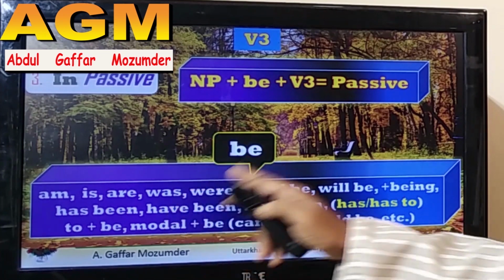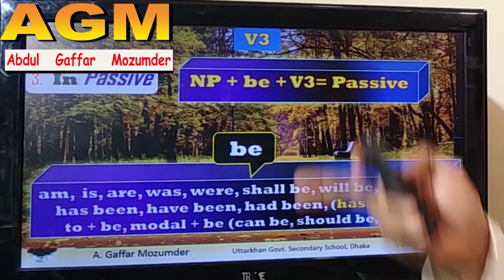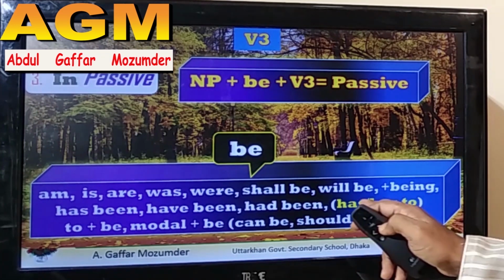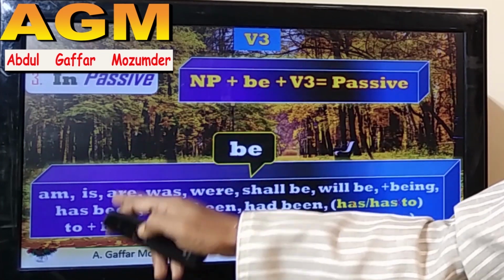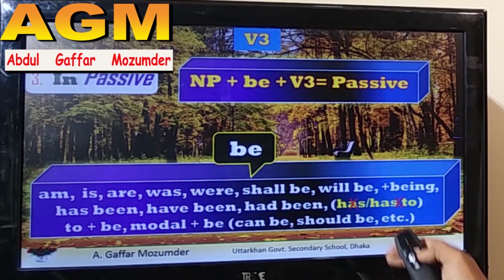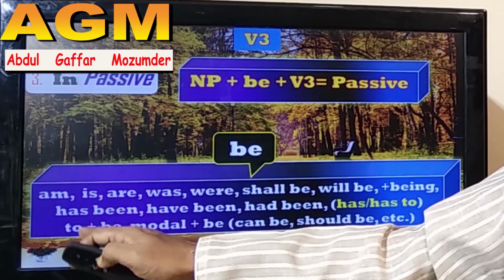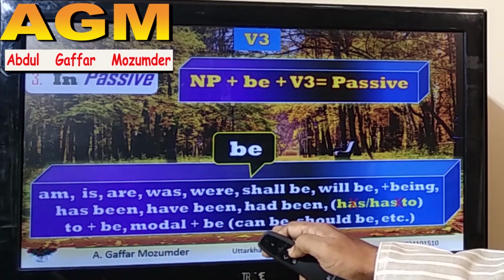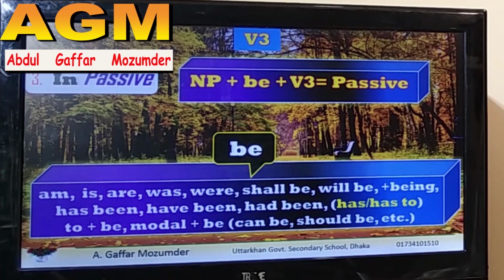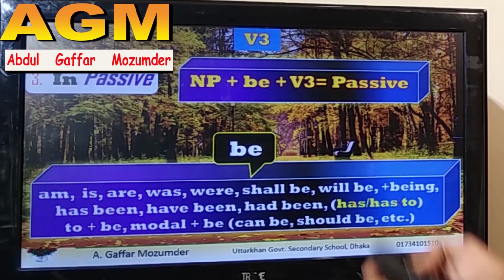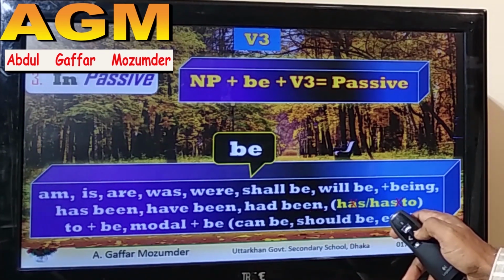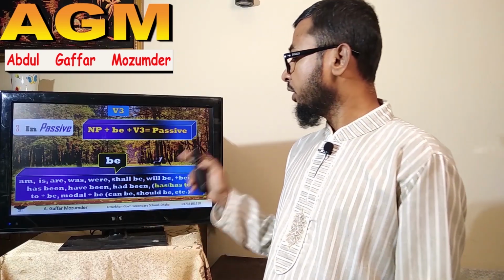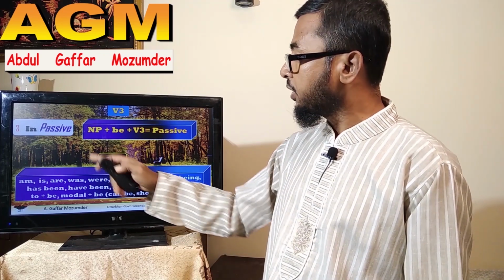Have or have to, had or had to will be crossed, meaning in a passive sentence such words will not come, but has been, have been, had been will be used. Then to be means to plus be, then modal plus be, just like can be, should be, might be, could be, ought to be, etc. After any modal auxiliary verb, if a be is added, then it will be passive.